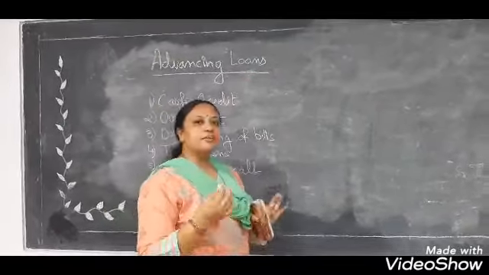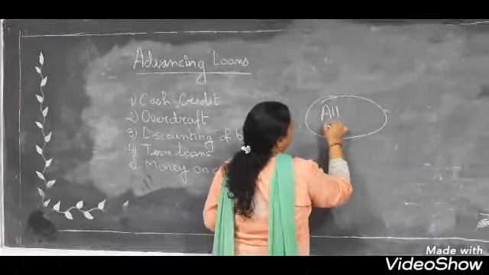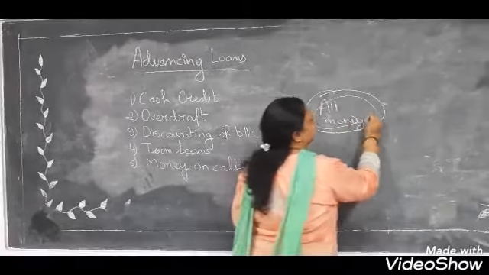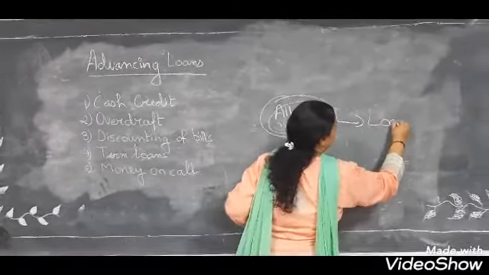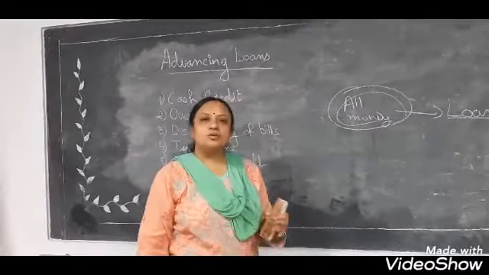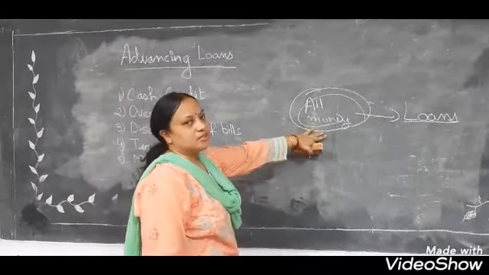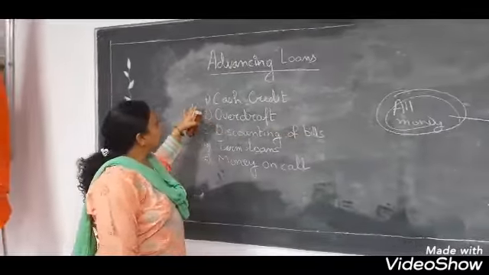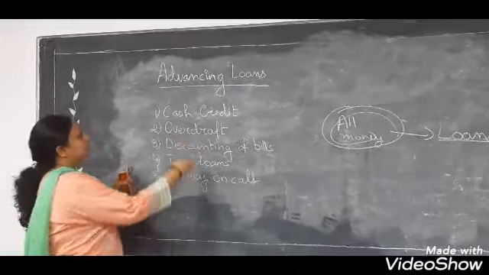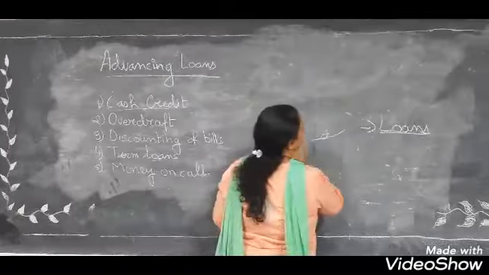Now children, whatever money we will deposit in the bank, all that money is used by commercial bank to give loans. They use this money to give loan to the people. Alright. So before studying about this process, let's see how many types of loans are given by the commercial bank. The first is cash credit. See children, how cash credit is given.